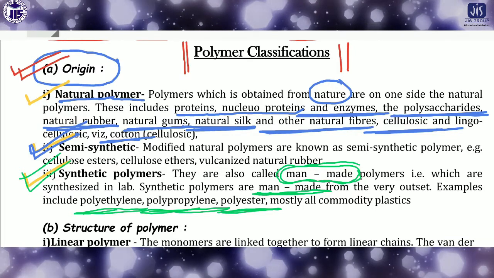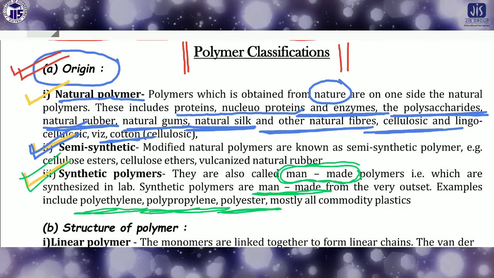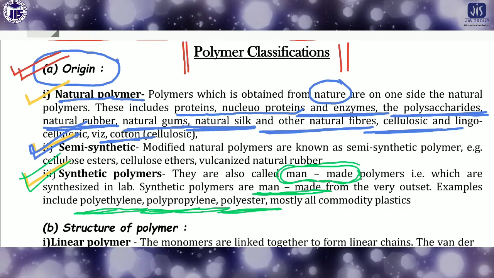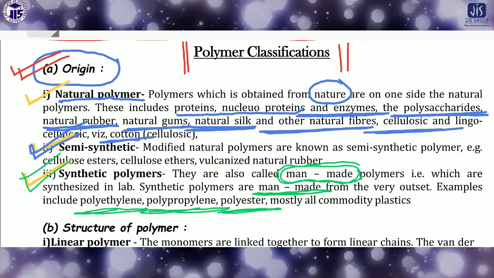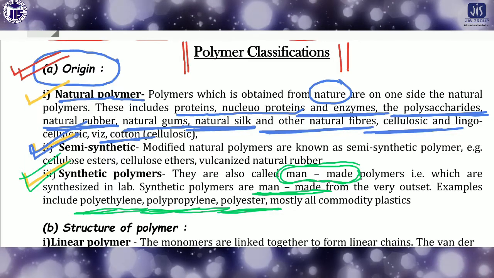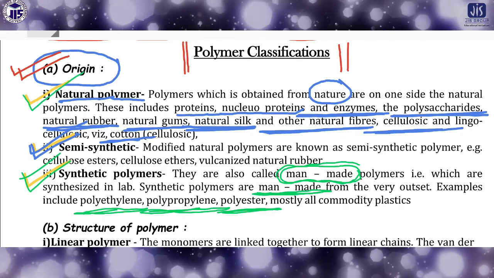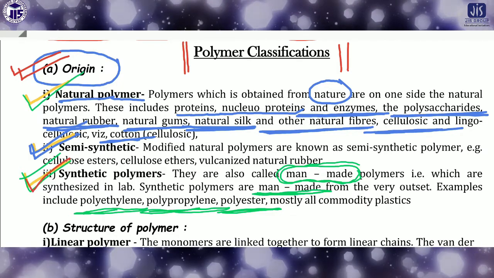So in one hand this is the natural polymer, in the other hand this is the synthetic polymer.